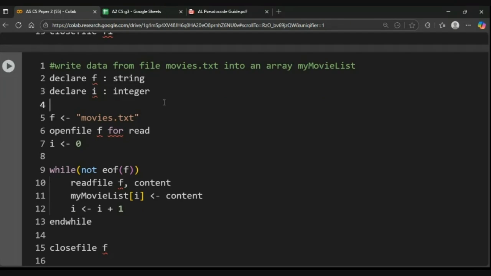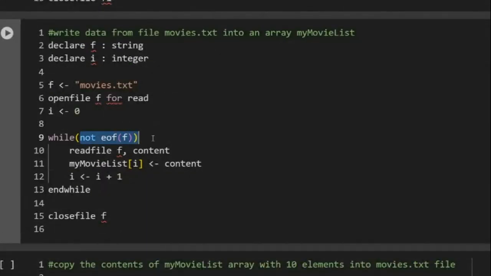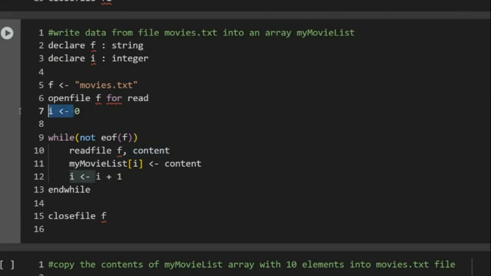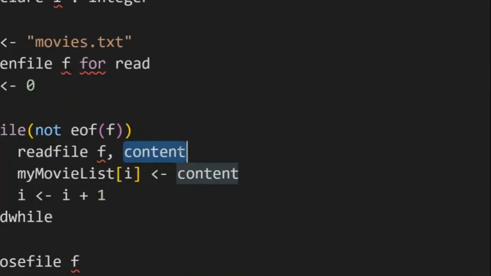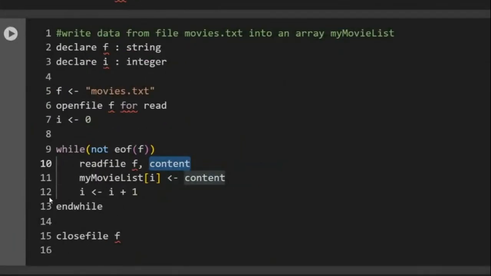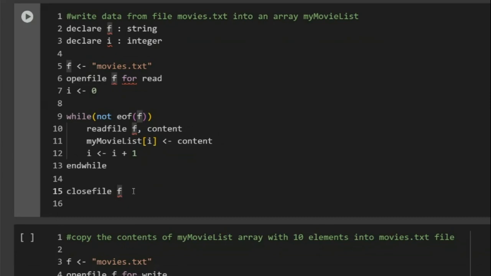Okay, now we have to read the whole file again. So now we again go until not end of file, and now we have to write it into my movies list, which is an array. Now for an array obviously you need an index. So for that index you have to set I to 0. You will first open the file, then you will read one line and save the contents in a variable. I'm calling it content. And then you will save those contents in the current index of your array, and then you go to the next index, and you keep on repeating this as long as the while loop is true. Once it ends, you will just close the file.